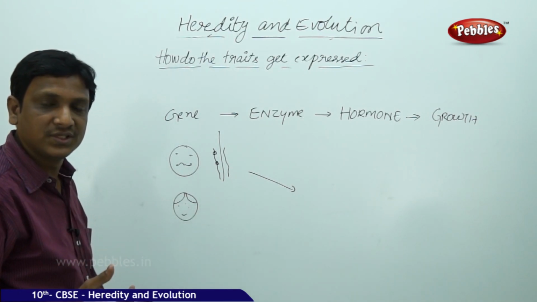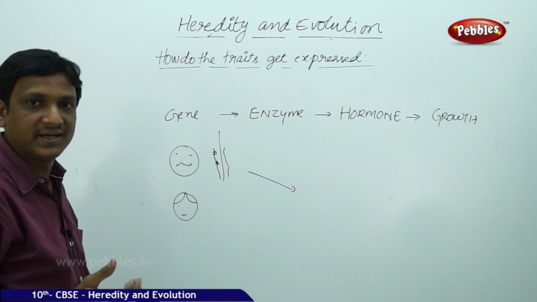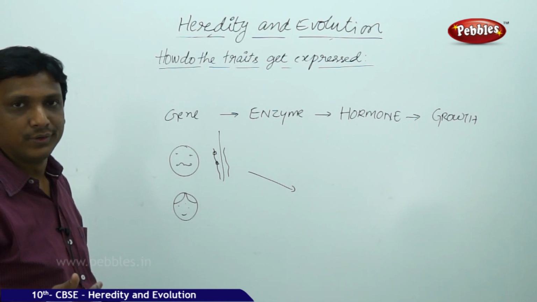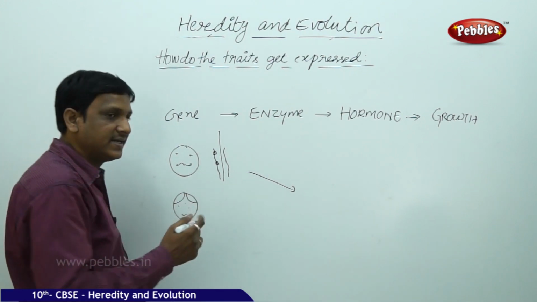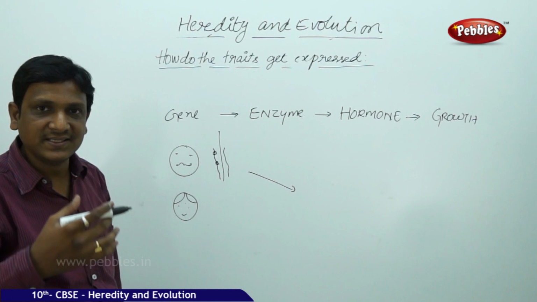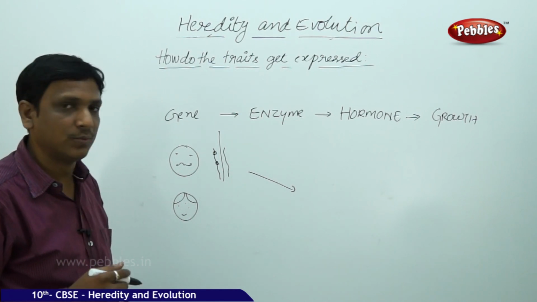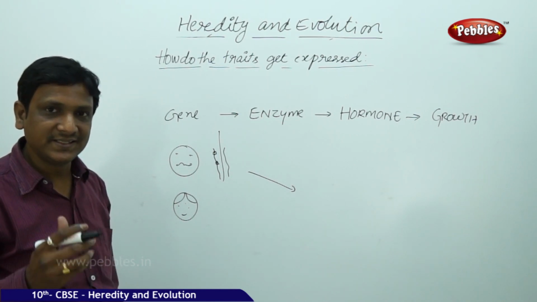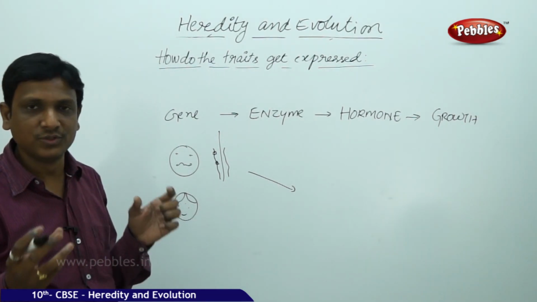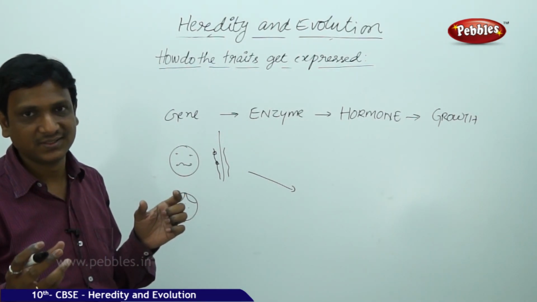There are no genes which can decide the height. Will it happen? No. The DNA will have two strands, but when the cell is about to divide, the DNA changes into chromosomes. So the chromosomes become two separate sets.